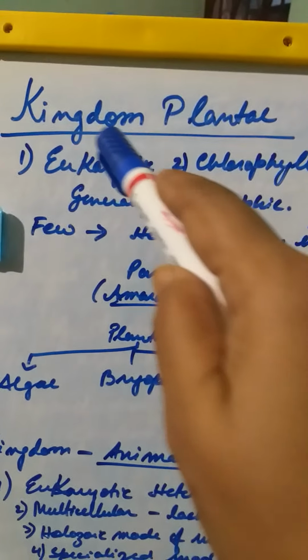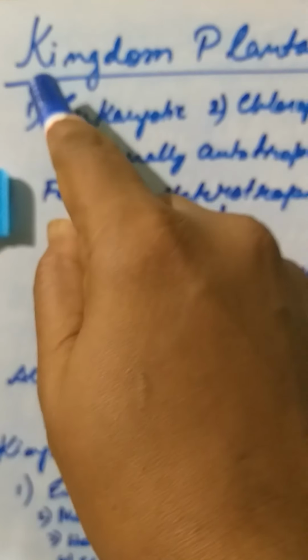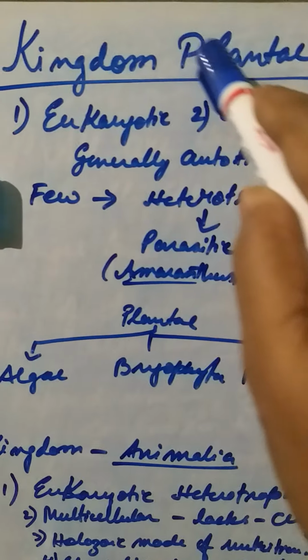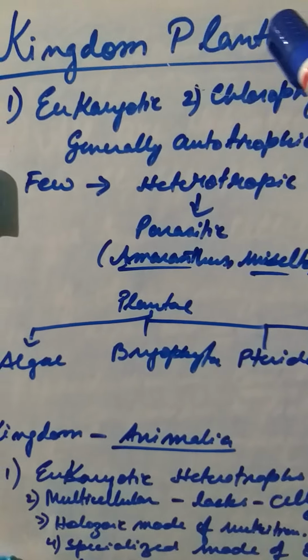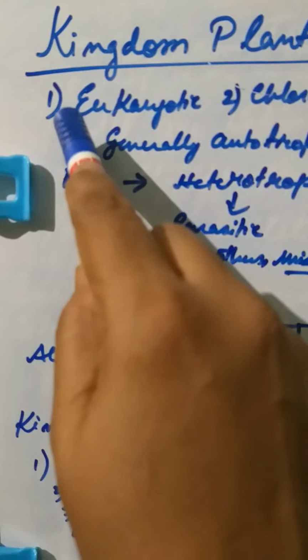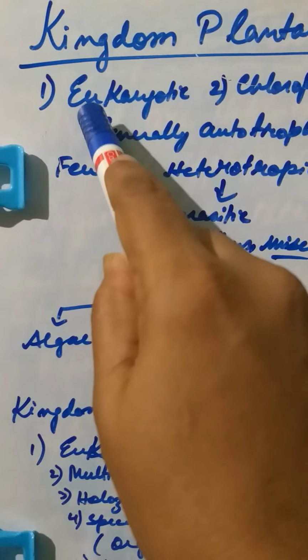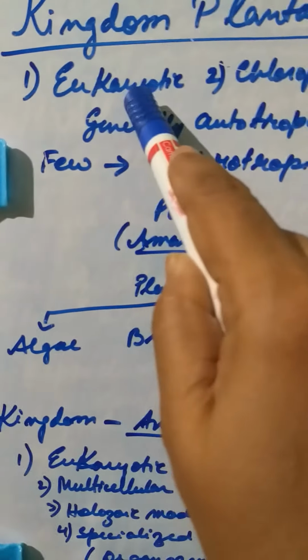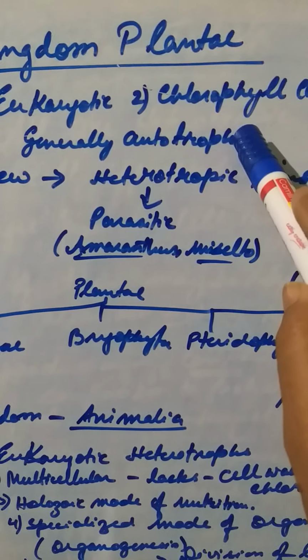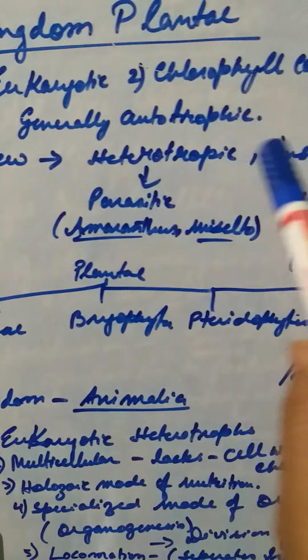Okay. Now here we are in the concluding part of the chapter. Here we'll be dealing with the kingdom Plantae. This is a Latin word that is basically used here. So this kingdom Plantae is a separate section. It's a new kingdom, and the specification of this is they are eukaryotic, they contain chlorophyll, they are generally autotrophic. But there is a certain variation.